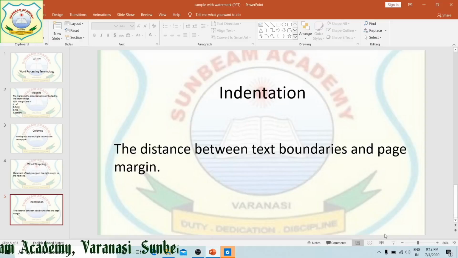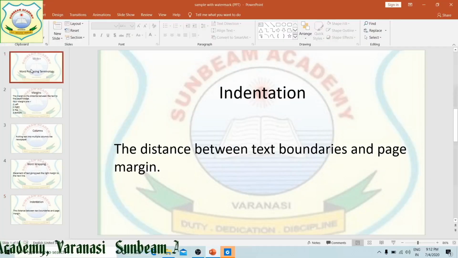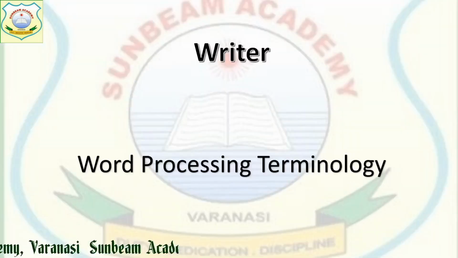Next, we are going to discuss some Writer word processing terminology. What is word processing terminology? The terms by which we are going to process our text are known as word processing terminology, right? It may contain line spacing, page border, font, style, size, word wrapping, indentation, margins. These all come under the category of word processing terminology.